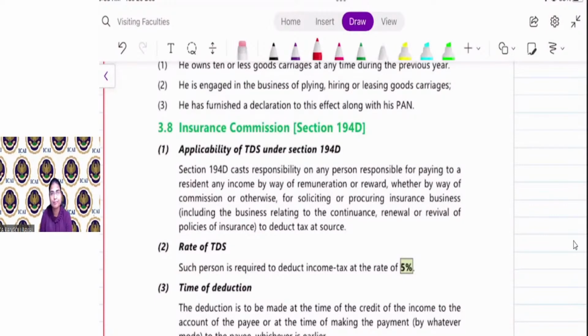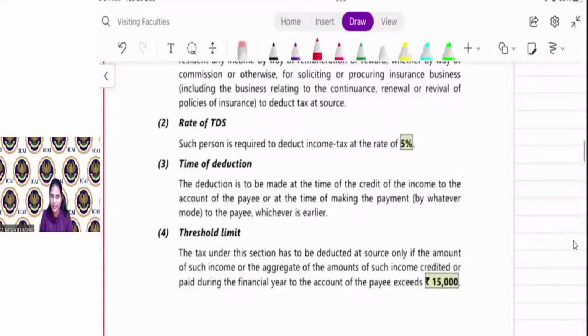For a new policy, they sell the policy to the customer and they will receive the premium commission, or for renewal of old policies, etc. So here the payer is the insurance company and the payee is the agent of the insurance company. The rate of TDS is 5%. Again, the time of deduction of TDS is at the time of payment or credit, whichever is earlier.